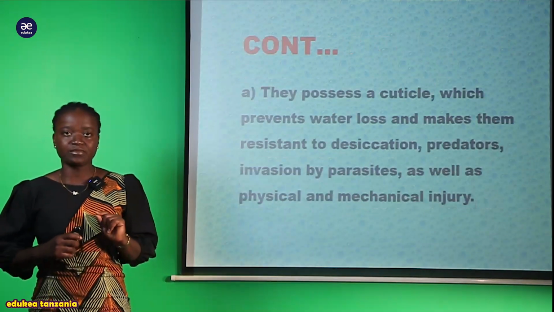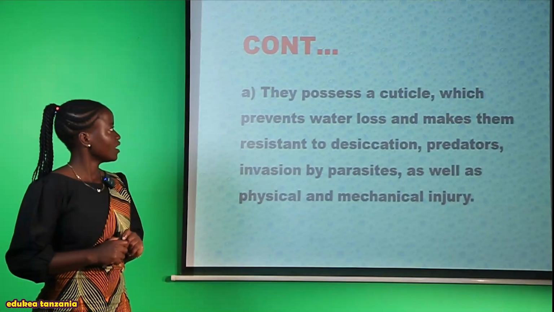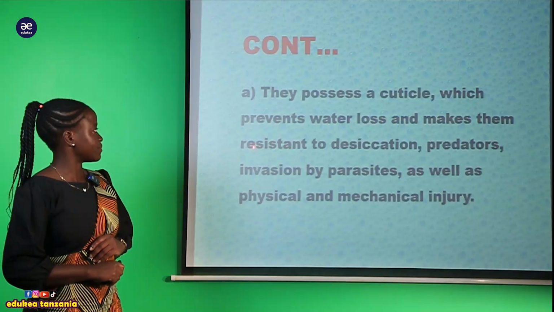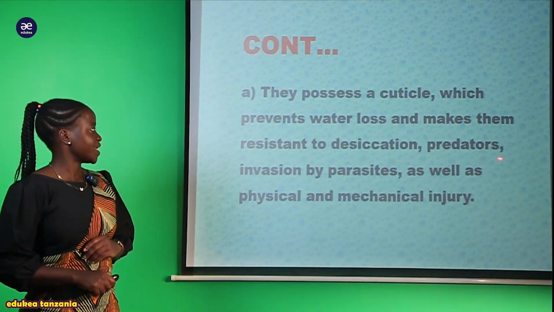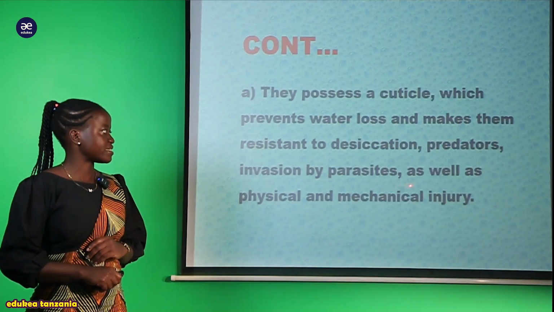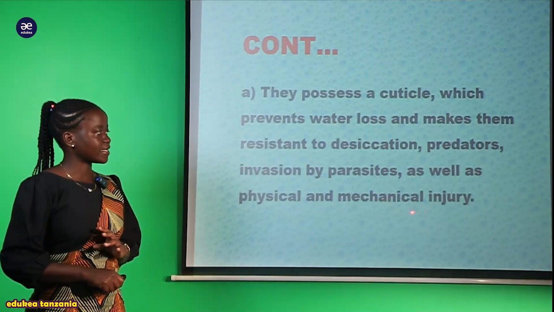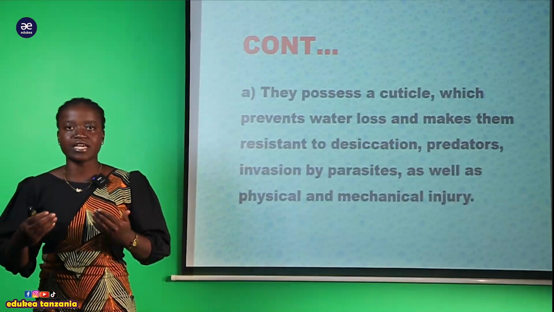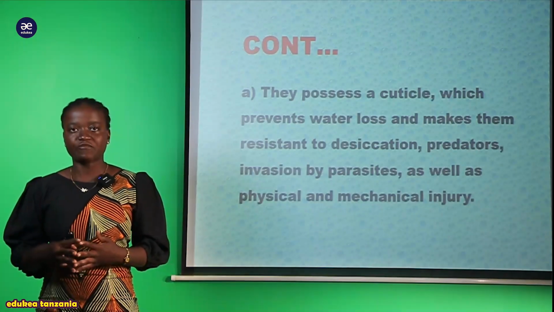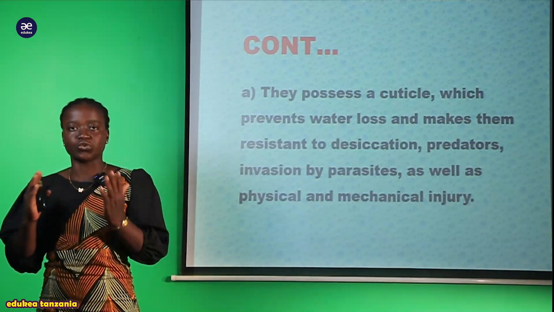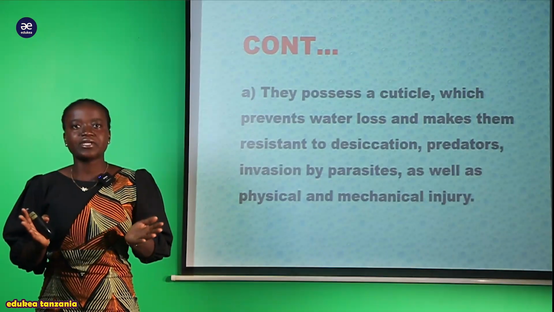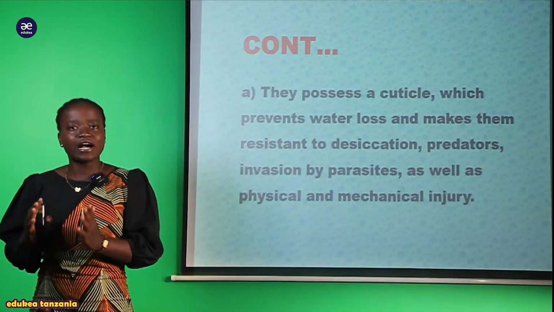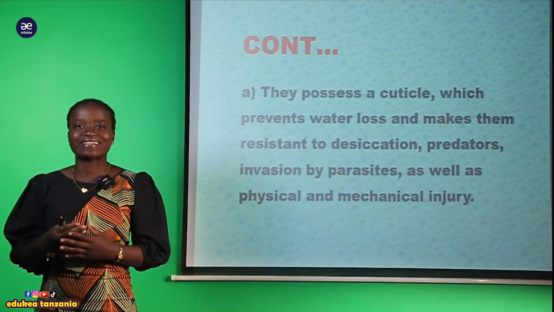And here now, the first adaptation, we are saying that they possess a cuticle, which prevents water loss and makes them resistant to desiccation, predators, invasion by parasites, as well as physical and mechanical injury. So due to possession of the cuticle within their body, let's take an example. We have the beetle. Beetles possess a cuticle. Ile cuticle ambayo wanakuwa nayo ndio ambayo inawasaidia hawa organism wale harmful predators wasiweze kuwadhuru kwa urahisi zaidi.